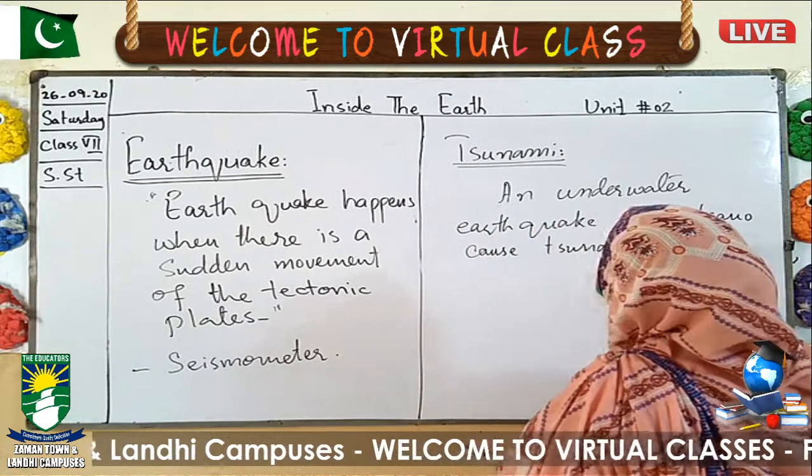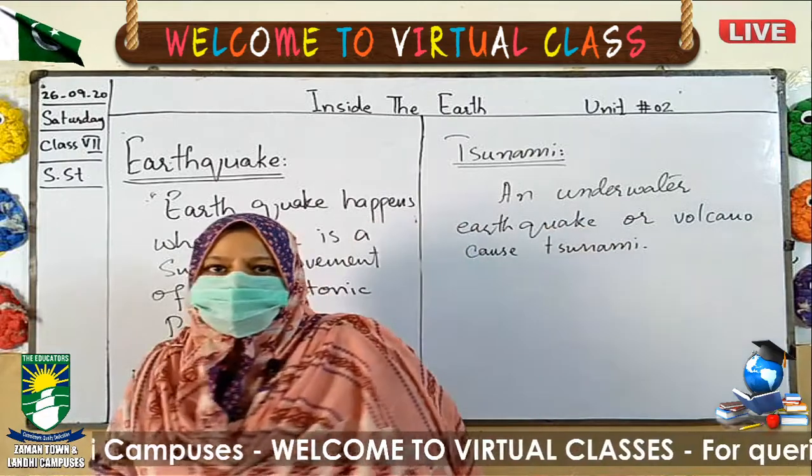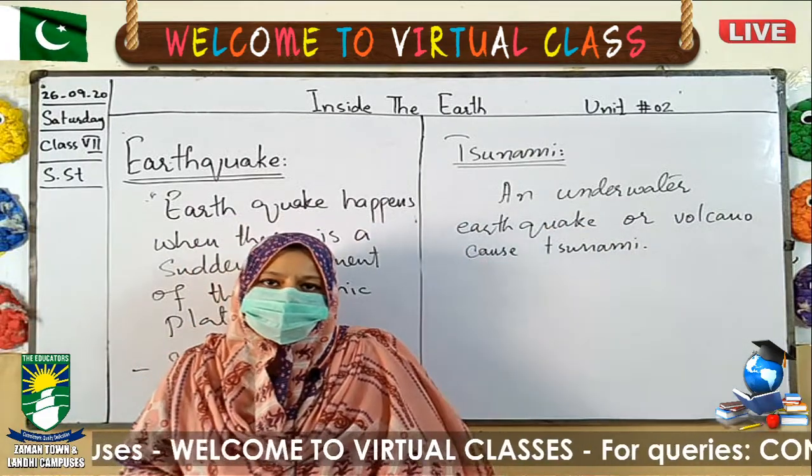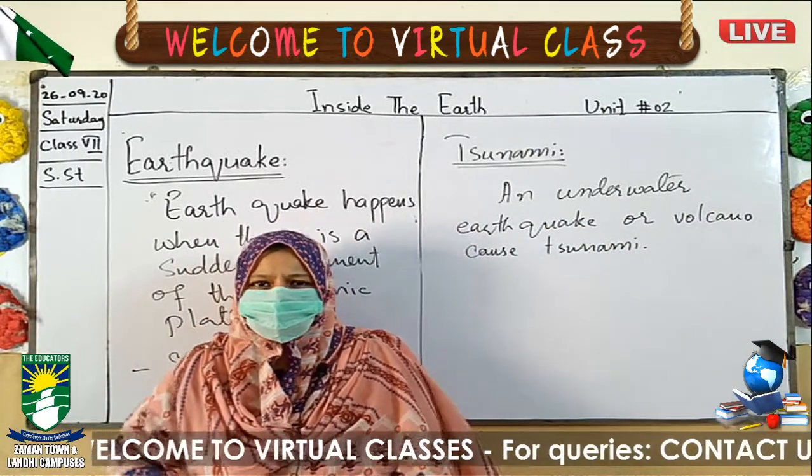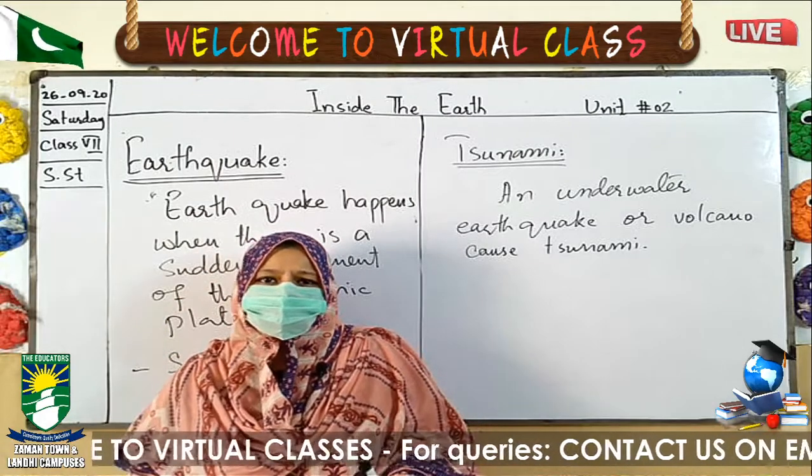Tsunami is a term that is derived from the Japanese language. It means harbor wave, which is a huge wave of the ocean.